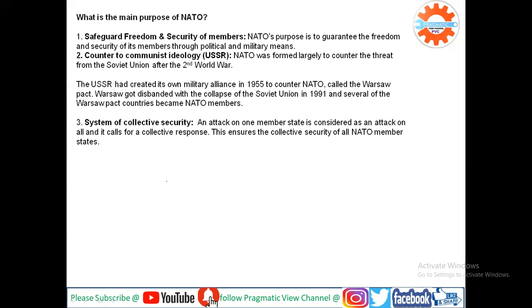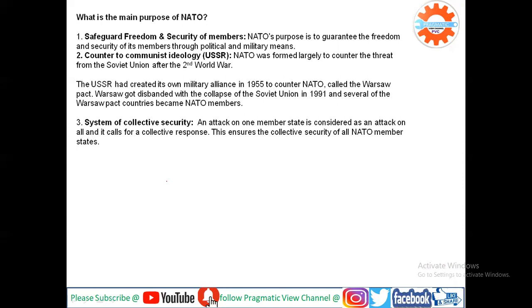And the second is to counter communist ideology, as I said in the background. The second purpose is to counter communist ideology, especially the USSR. NATO was formed largely to counter the threat from the Soviet Union after the Second World War. Communism was spreading in Eastern Europe and Central Europe, so it was a great threat to North America and West Europe from the Soviet Union.